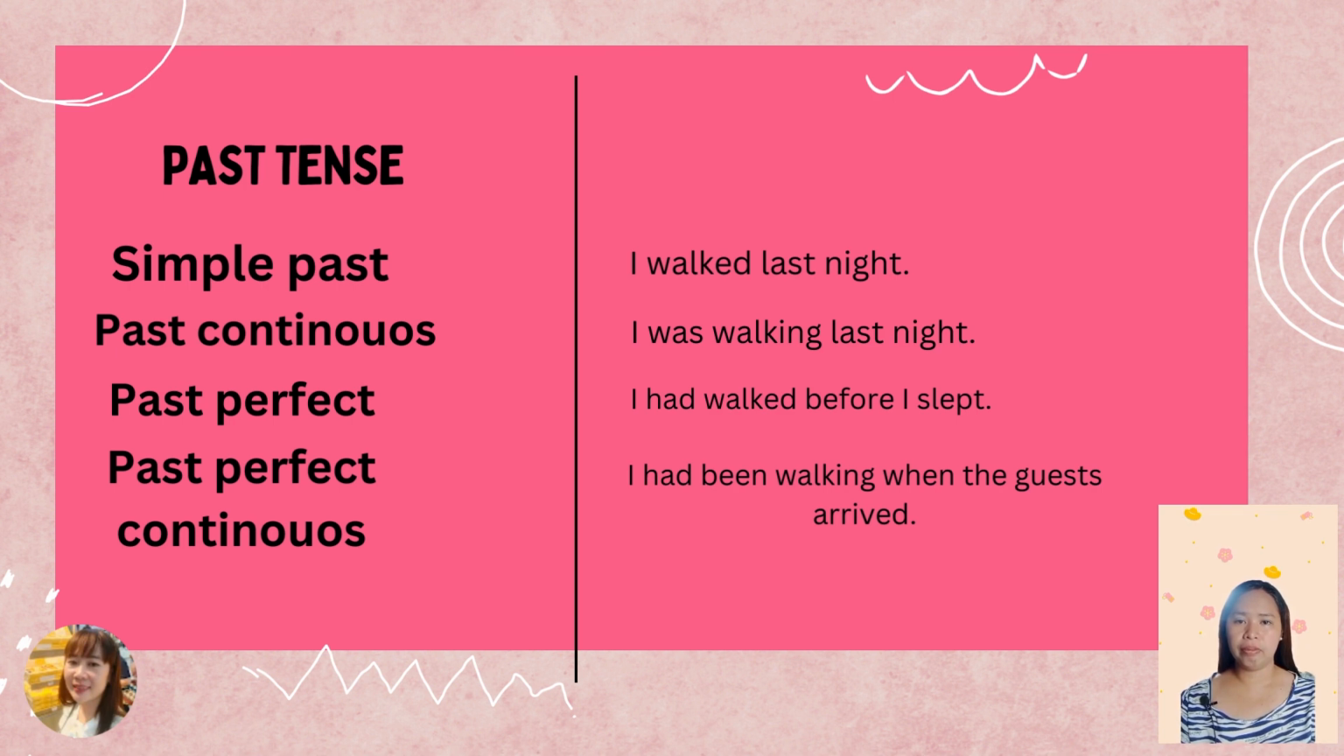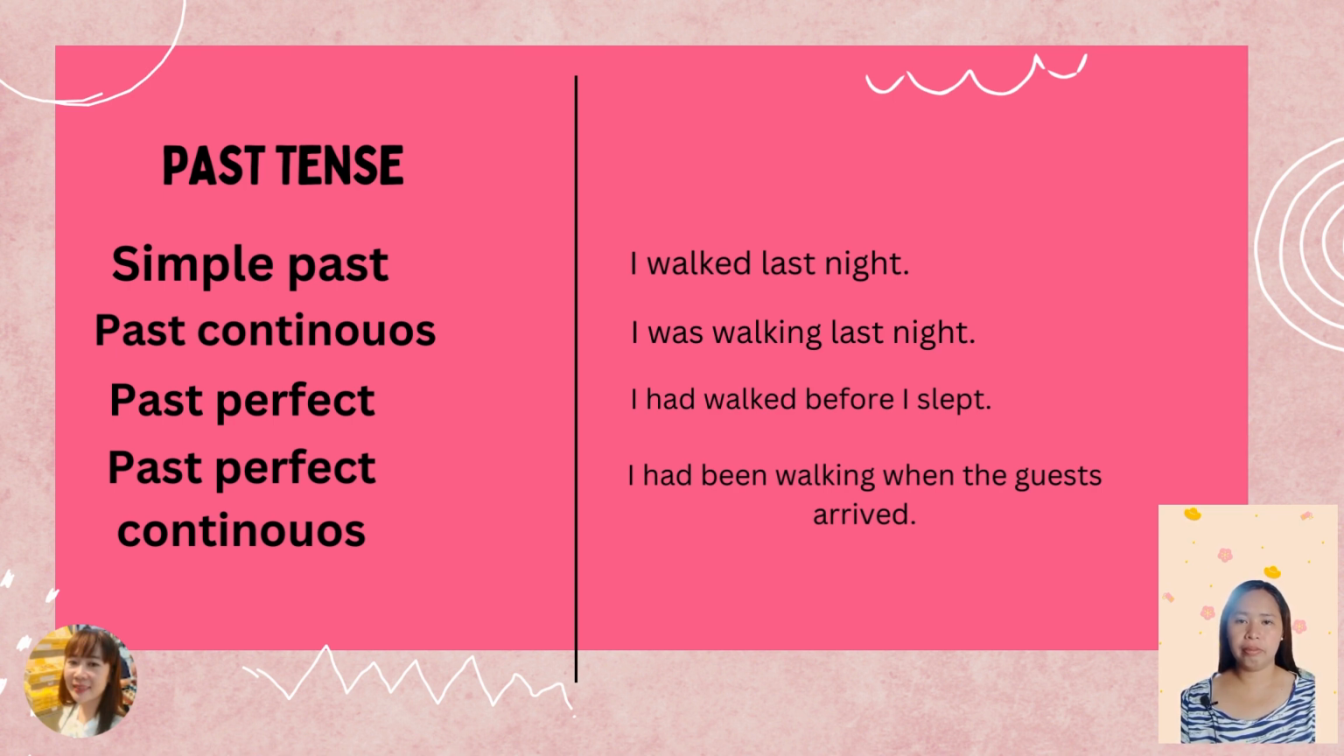Next is the past continuous. Remember, continuous means the ing form of the verb. For example, I was walking last night, meaning what you were doing in the past continuously. Then, past perfect.